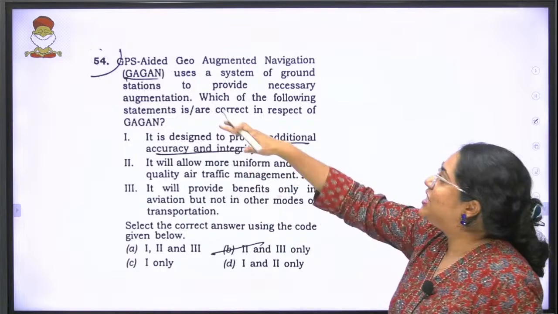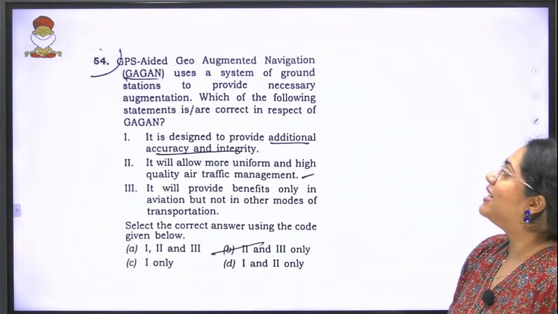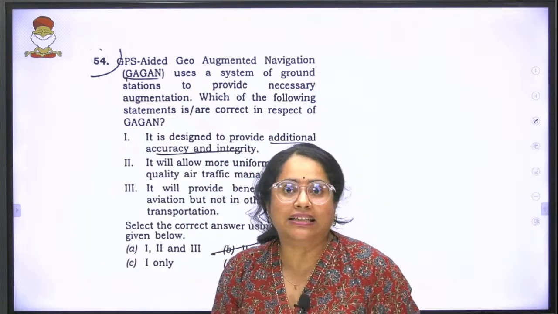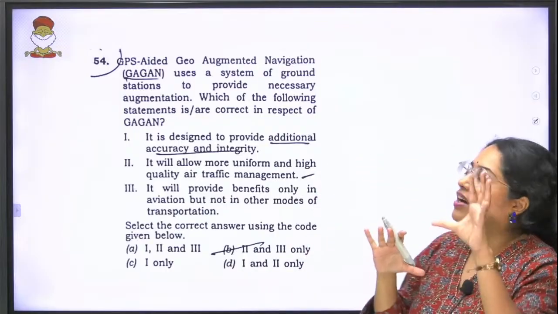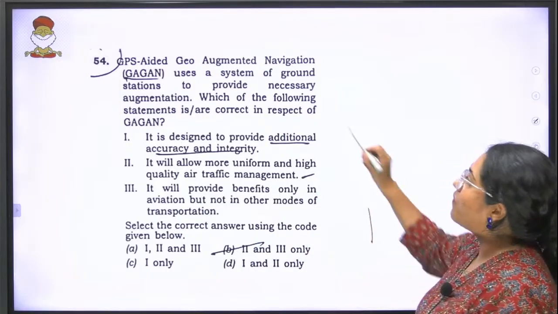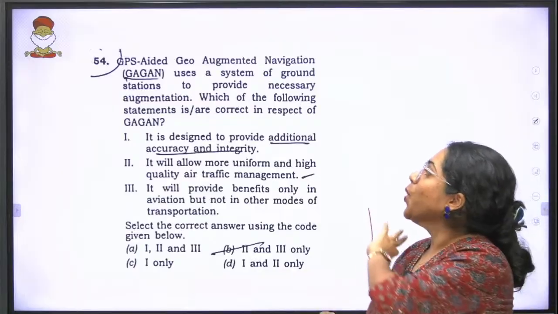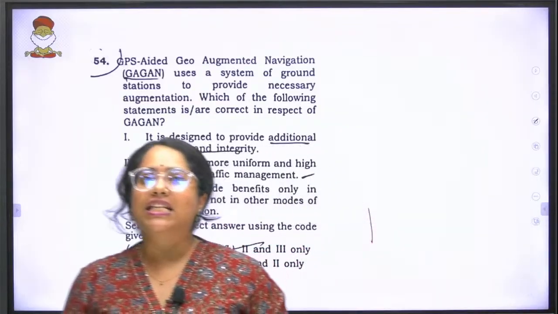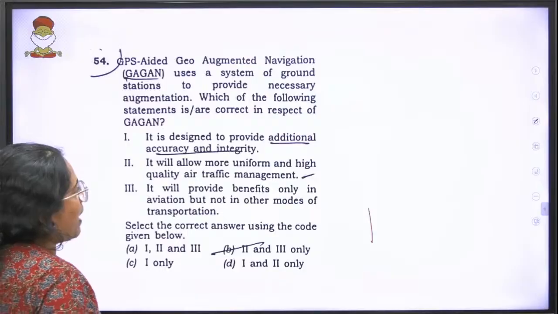Okay. GPS aided geo augmented navigation system, Gagan, uses a system of ground stations to provide necessary augmentation. Which of the following statements is or are correct with respect to Gagan?